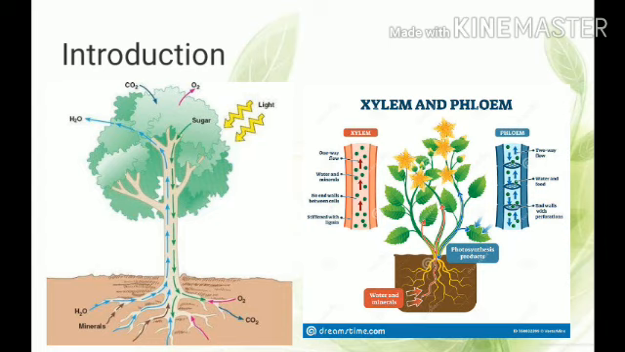Xylem transports water and minerals obtained from the soil, and phloem vascular tissue transports products of photosynthesis from leaves to other parts of the plant.